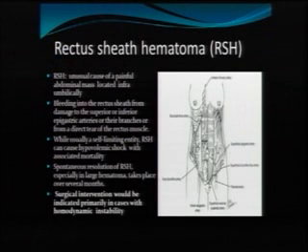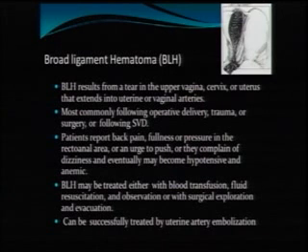And rectus sheath hematoma comes as a bolt from the blue. It's an unusual cause of painful abdominal mass, with bleeding into the rectus sheath from either the superior or inferior epigastric vessels. It's a self-limiting entity to a great extent. Unless hypovolemic shock occurs, then you have to go for surgery. Otherwise, even though it's a large one, it resolves over months.